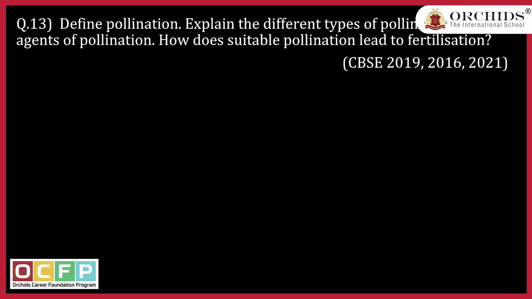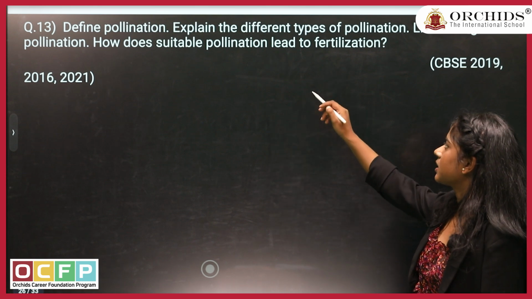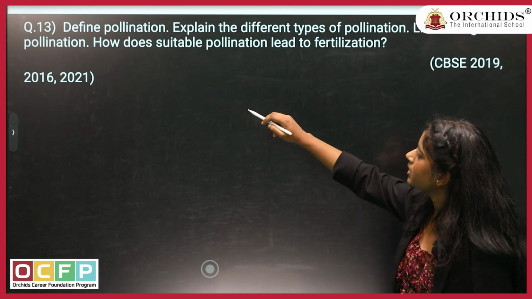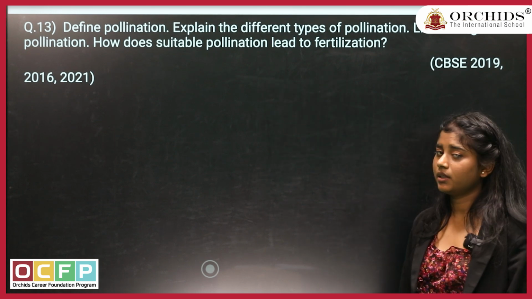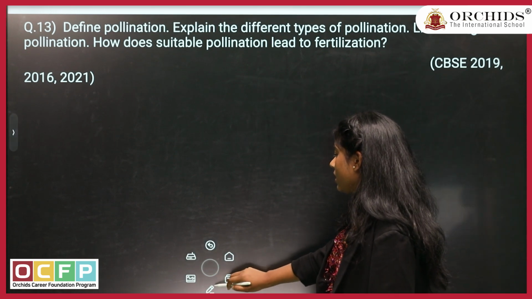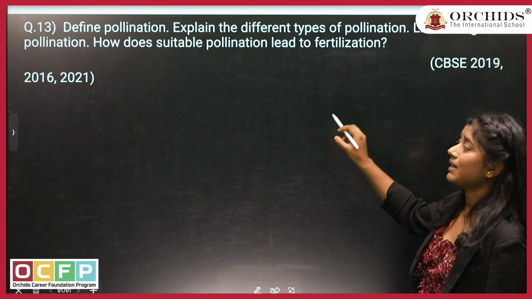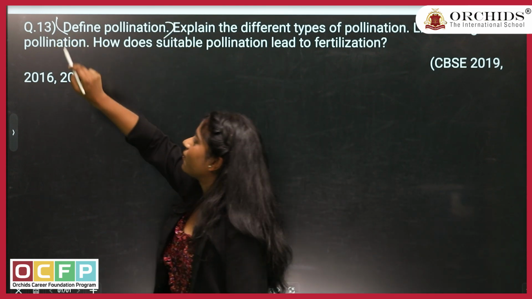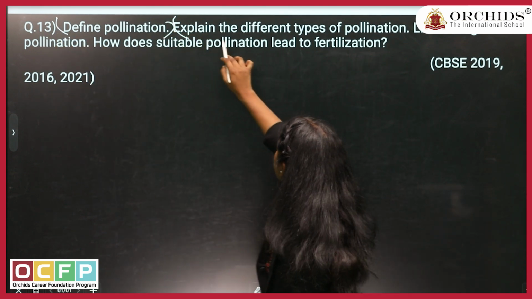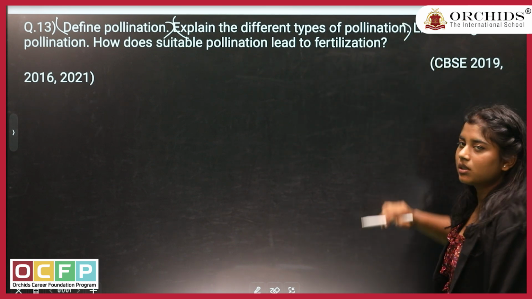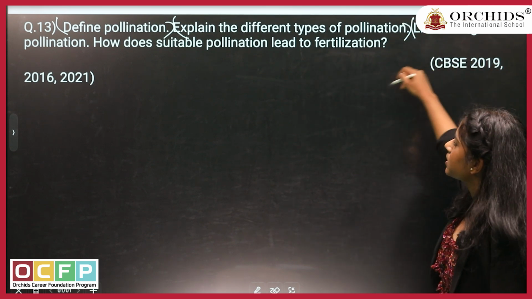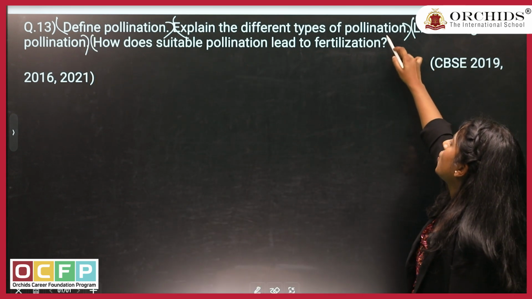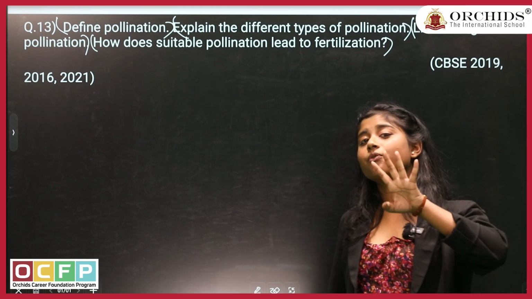Next question. Define pollination, explain the different types of pollination. List 2 agents of pollination. How does suitable pollination lead to fertilization? Now, if you see this question, it is given as one question only, but in that question there are many subparts which are not divided. So, first part is define pollination. Second part, explain the different types of pollination. Third part, list 2 agents of pollination. And the last part is how does suitable pollination lead to fertilization. So in this we have 4 parts.